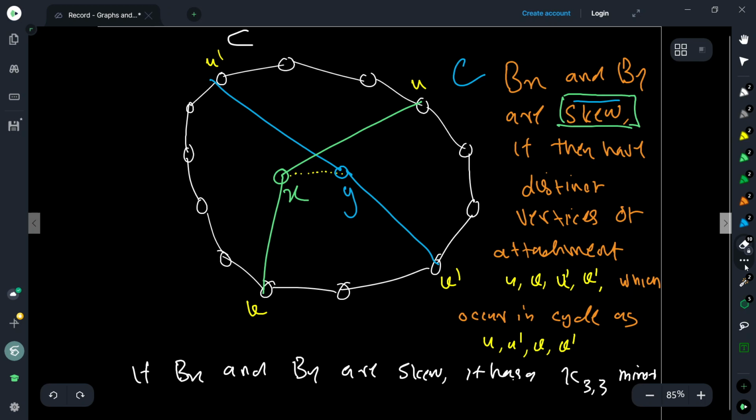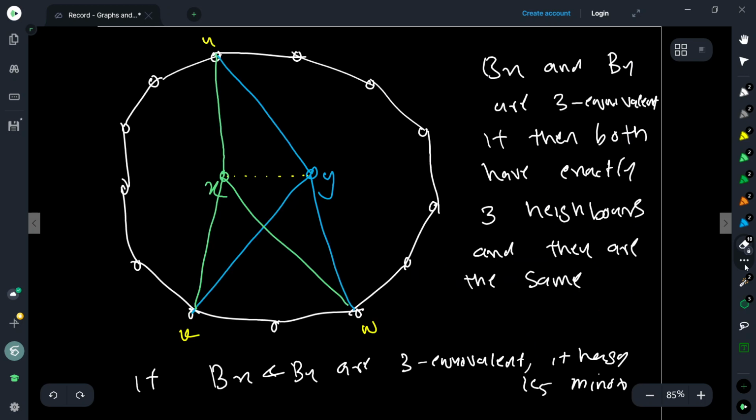So this is one possibility, and another possibility that can happen is the following. Okay? So Bx and By are called three equivalent if both of them have exactly the same three neighbors. Both of them have exactly three neighbors, and both of them have exactly the same set of three neighbors. So the neighbors of x and neighbors of y are one and the same, right? So u, v, and w are the neighbors of x, and u, v, and w are the neighbors of y. Okay, so if this happens, they're said to be three equivalent.